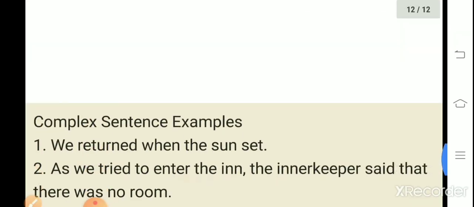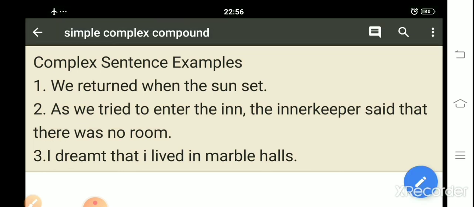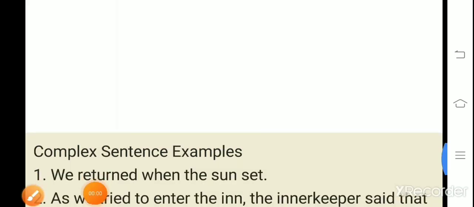And now we will see some examples of complex sentences. We returned when the sun set. We returned, meaning हम वापिस आए, that has a complete sense. When the sun set, it does not have a complete sense. If we say only when the sun set, is it possible to use it? No, it is a dependent clause or subordinate clause. Clear? So when is the conjunction. It is here.